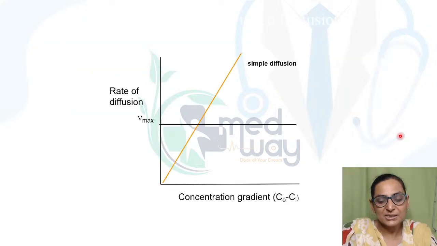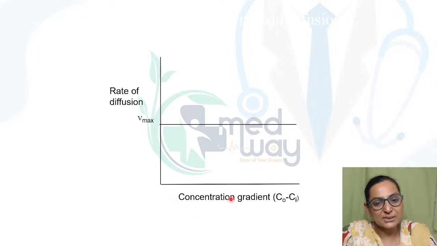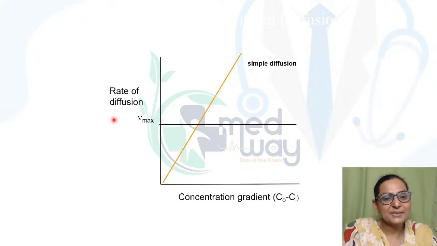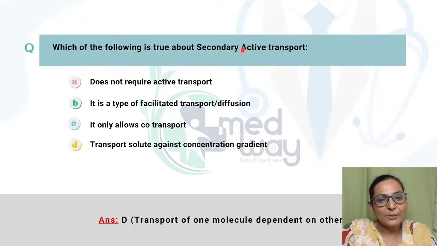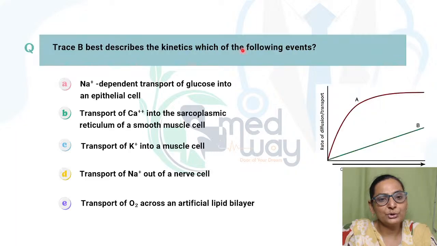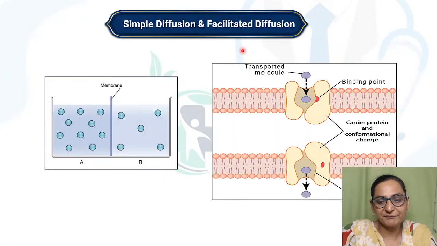See, this is simple diffusion, where on the x-axis we've taken the concentration gradient and on the y-axis the rate of diffusion, and we see that as we keep on increasing the concentration gradient, the rate of diffusion will increase. Now, if you look at facilitated diffusion, it is totally different.